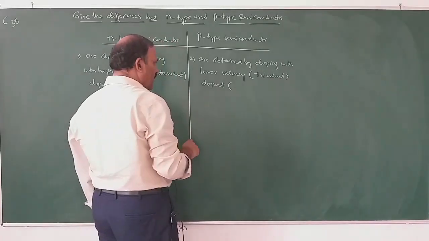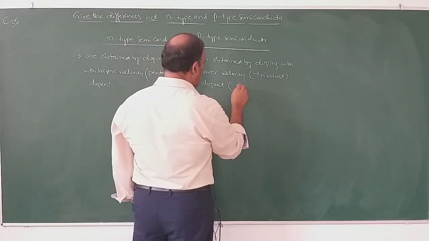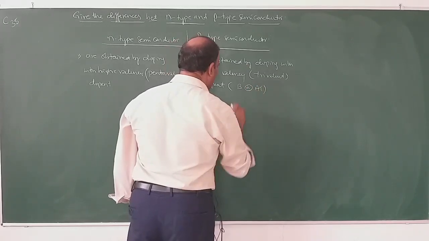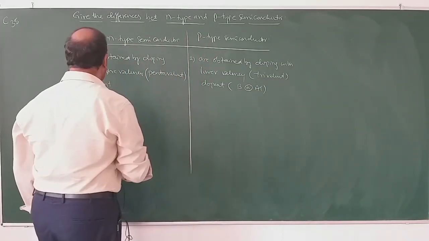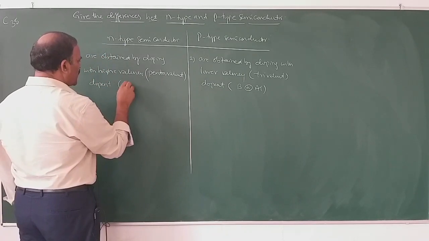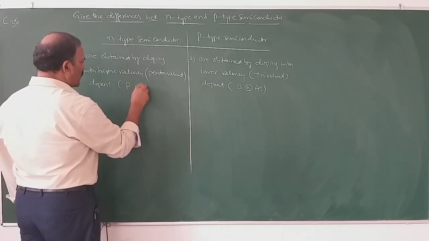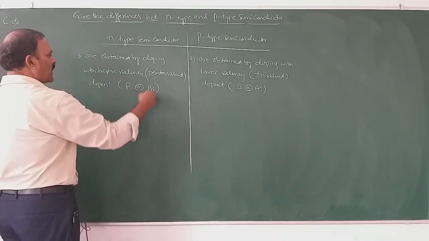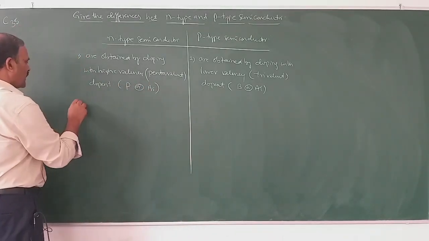Example for trivalent dopant, here it is boron or aluminum. Example for pentavalent dopant, here it is phosphorus or arsenic. Second difference,